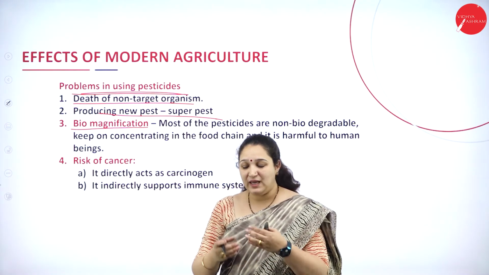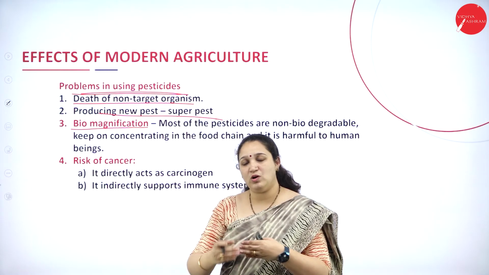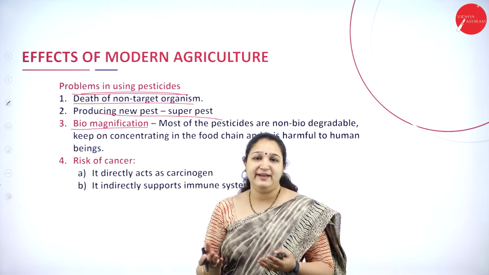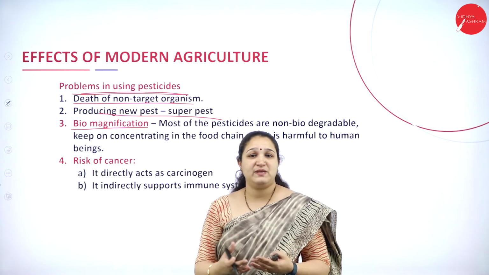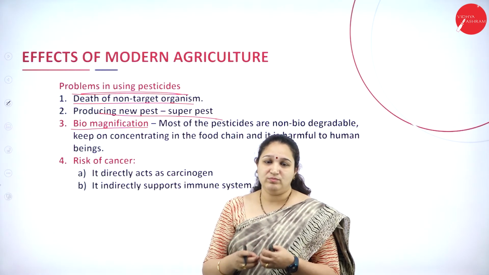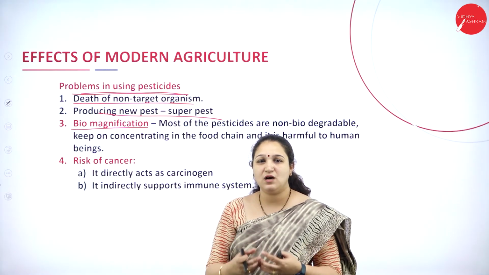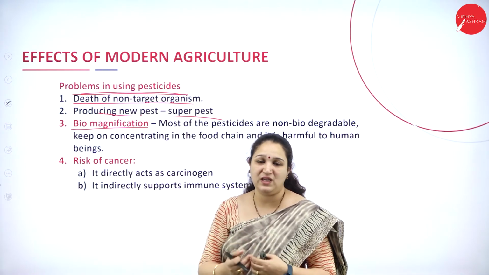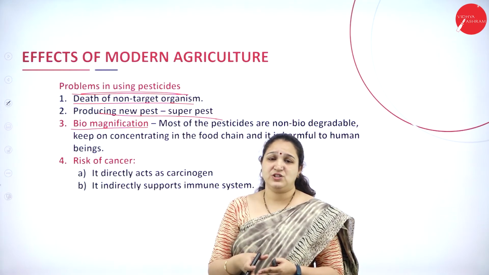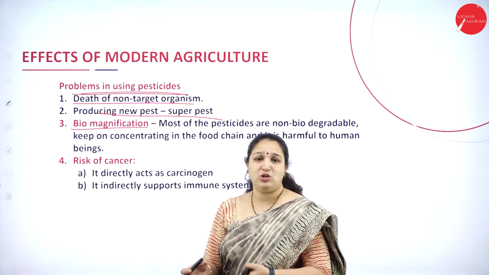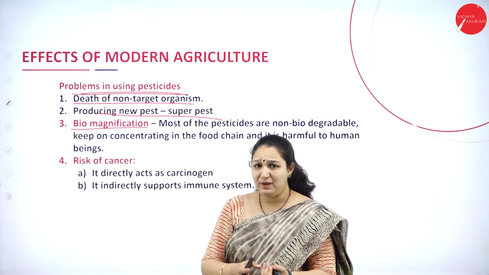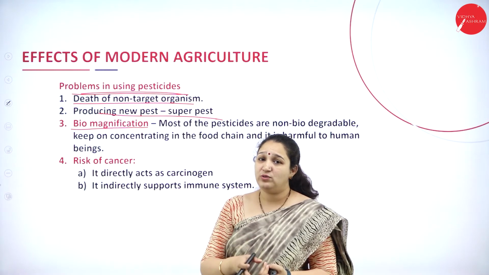So what happens is, in the ecological pyramid, it goes on getting concentrated from one trophic level to the other. For example, DDT is one of the pesticides which was used, and, as we know, pesticides, fertilizers and herbicides can reach the water bodies very easily from the agricultural fields. From the fields, irrigation is done to the water. These are soluble and will go into the water. From the water, it goes into the plants, as well as into the fishes.